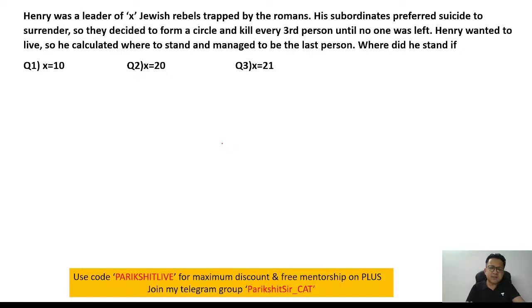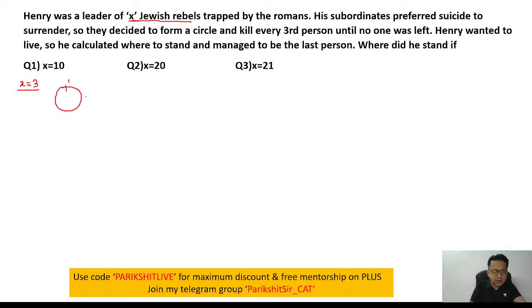In such questions, the best way is to identify the pattern. All you need to do is play the game and identify the pattern. So let's start the game. Let's say there are X Jewish rebels, how many I don't know. Let's start with three people, because you kill every third person. So let's say there are three people.